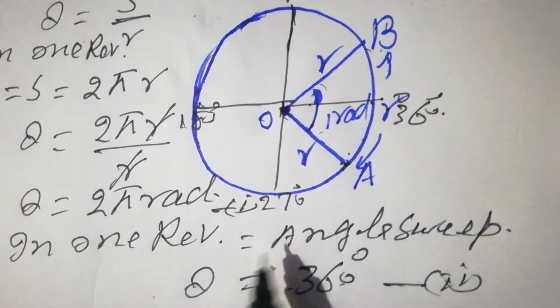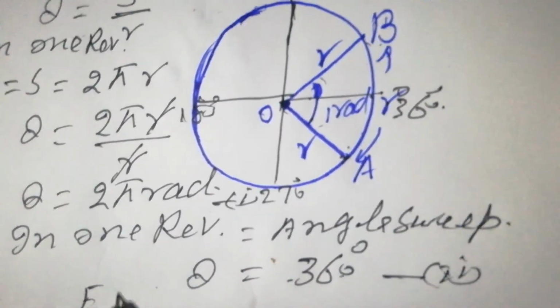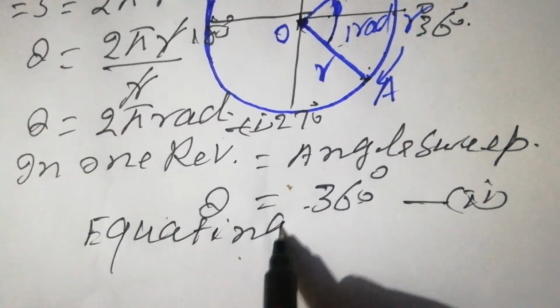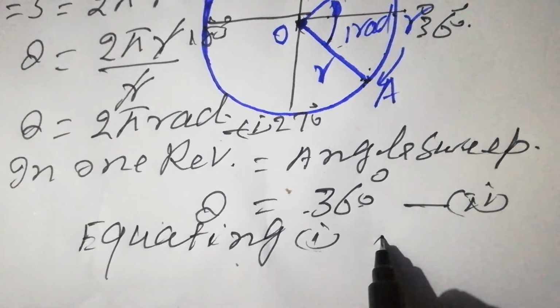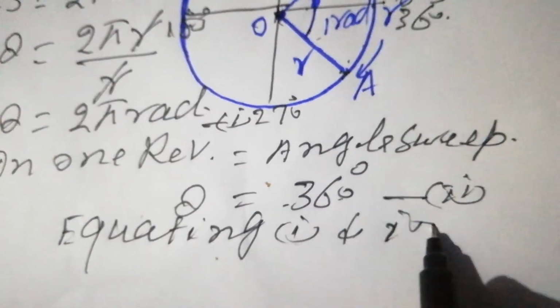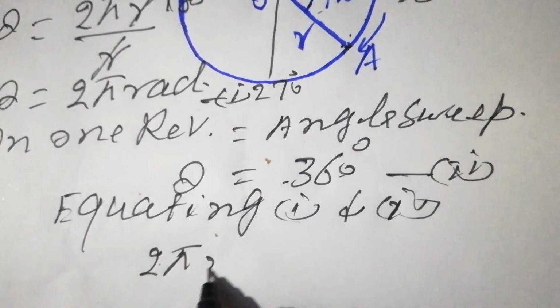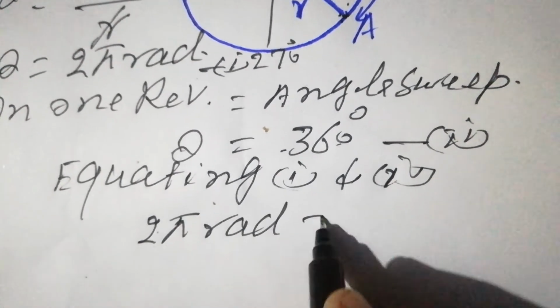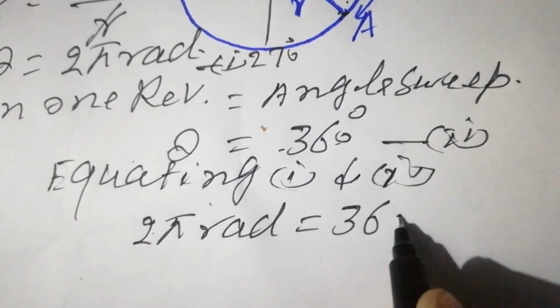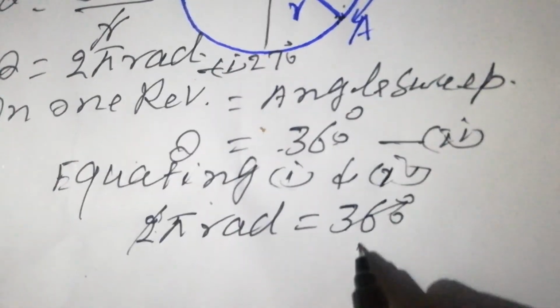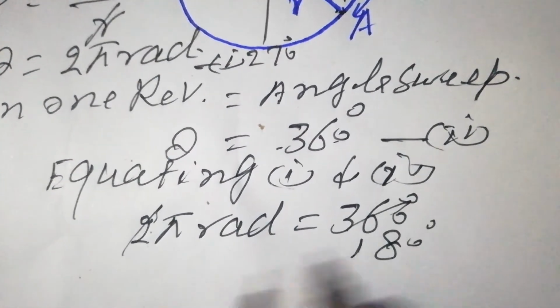So equating equations 1 and 2, we get 2 pi radian is equal to 360 degree. 2 is cancelled and it comes to be pi radian is equal to 180 degree.